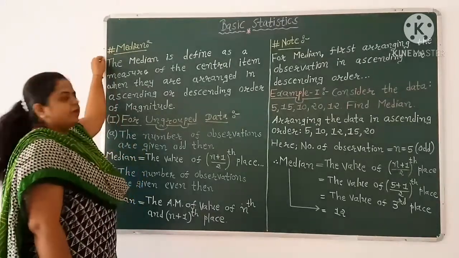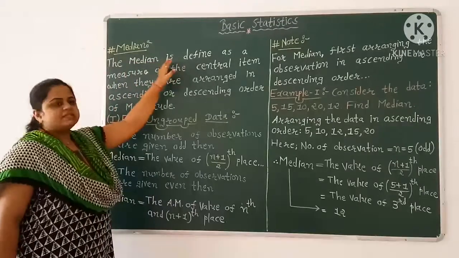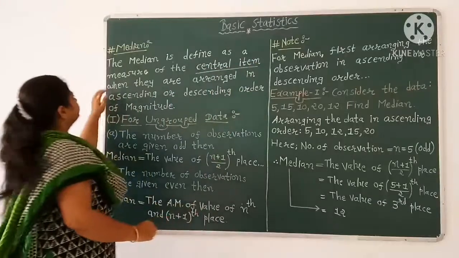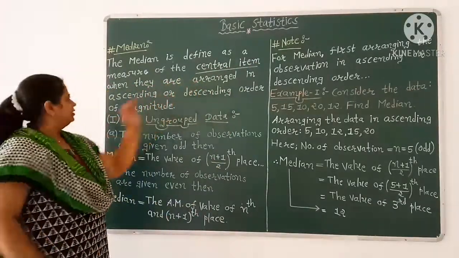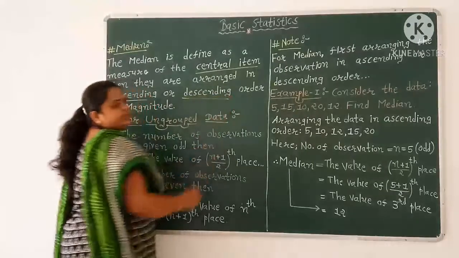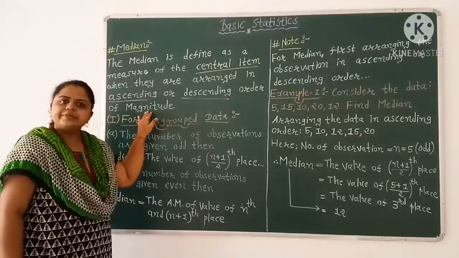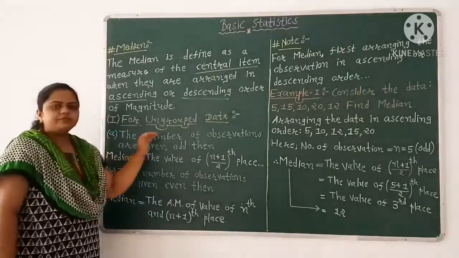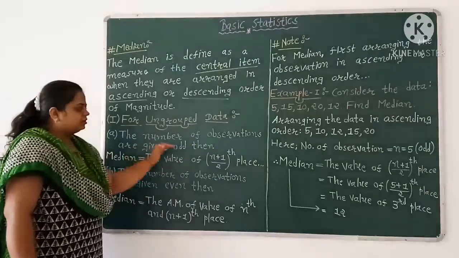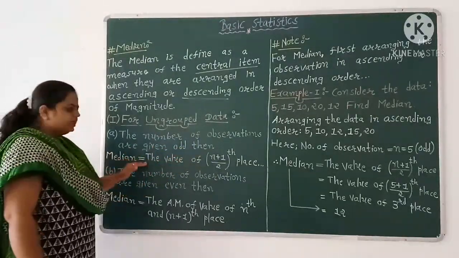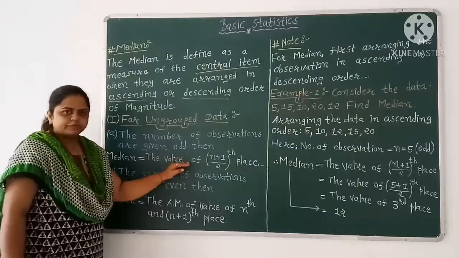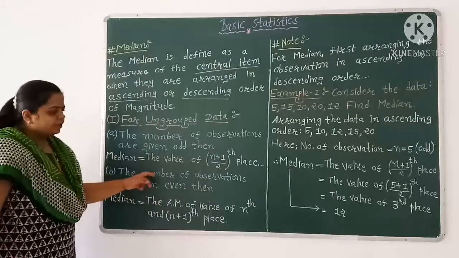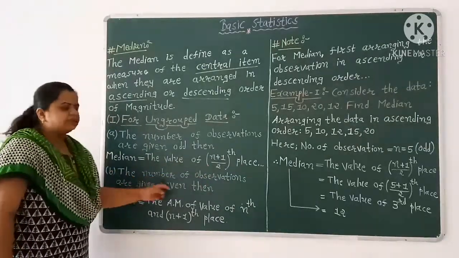Now, median. What is median? The median is defined as a measure of the central item when they are arranged in ascending or descending order of magnitude. Now, for ungrouped data, if the number of observations is odd, then median equals the value of the (n plus 1) by 2 place, and if the number of observations is even.